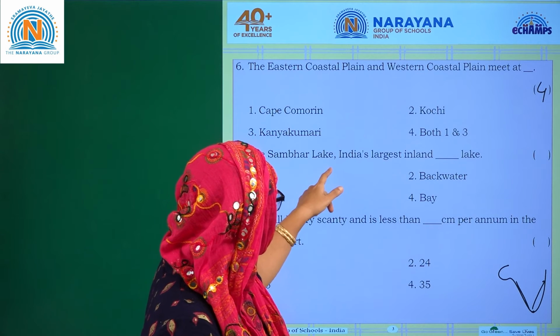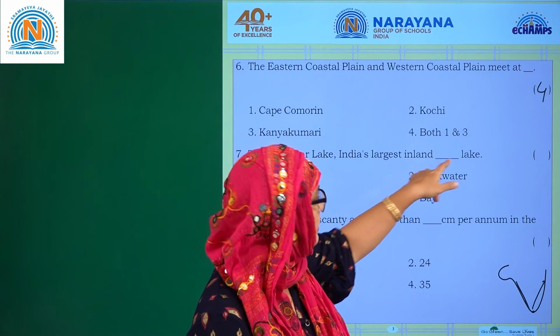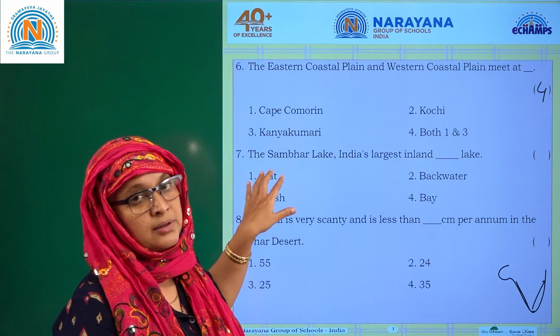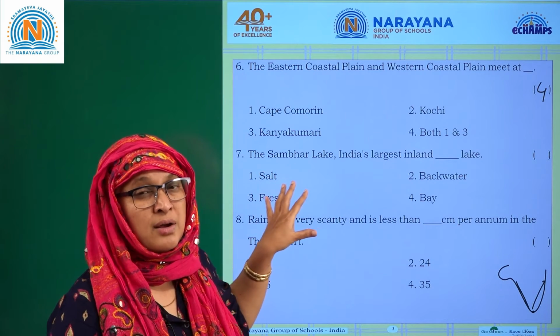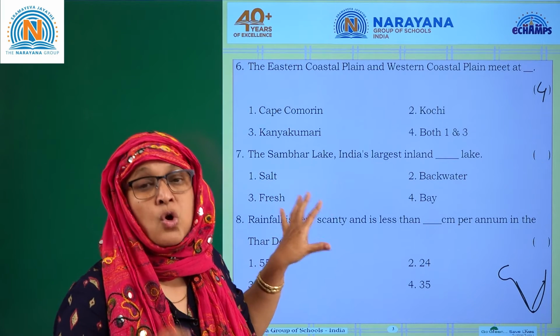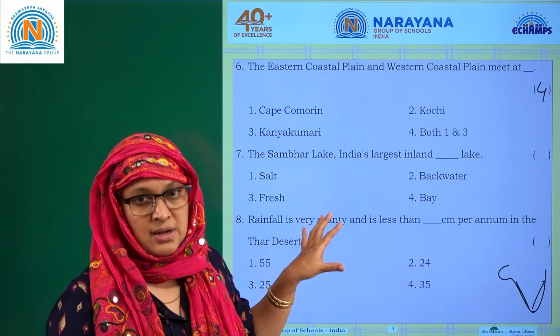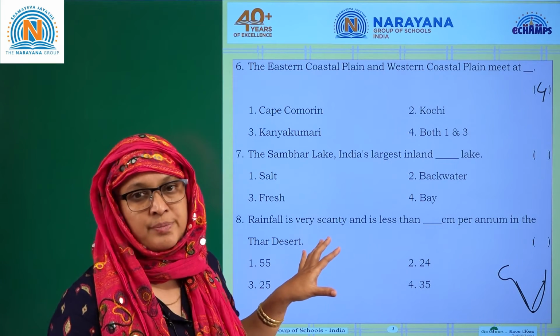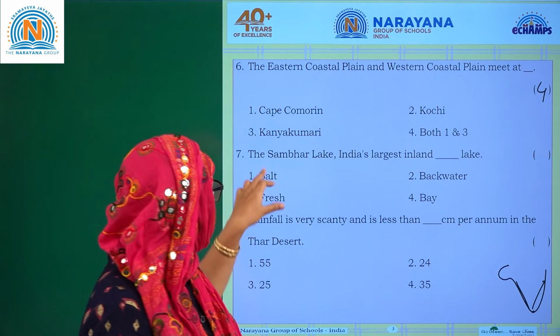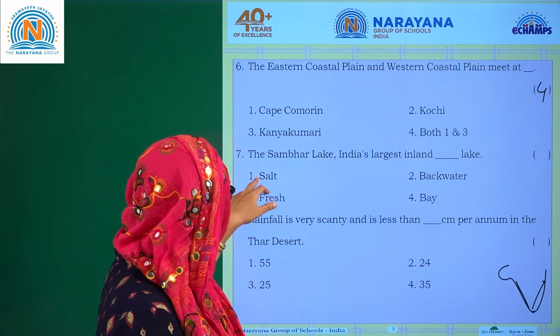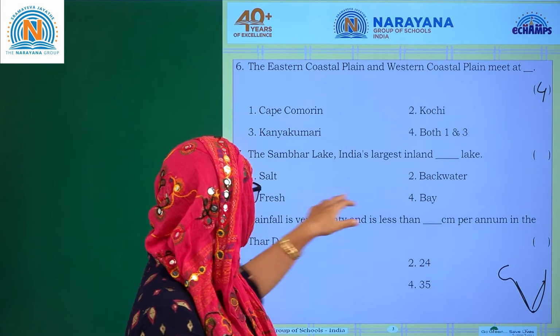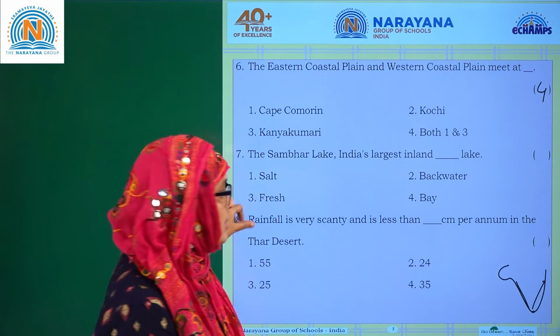The Sambar Lake, India's largest inland dash lake. Sambar Lake is in Rajasthan. This is the biggest salt producer in India and we export a lot of salt from there. It's a salt lake. Salt lake, backwater, fresh, bay. It is a salt lake. 1 is the answer.